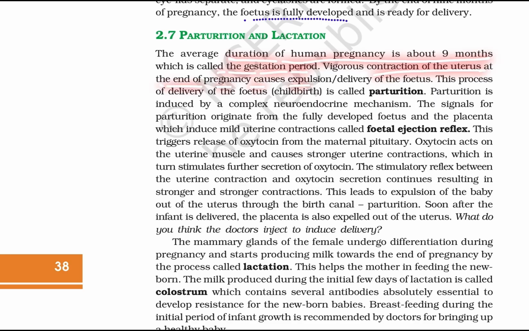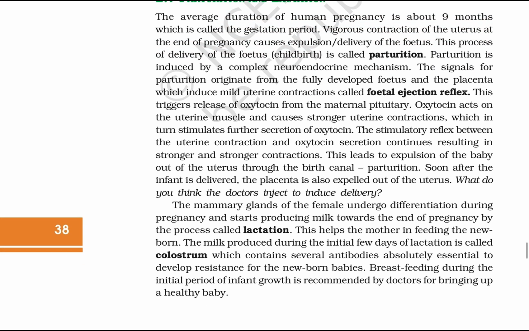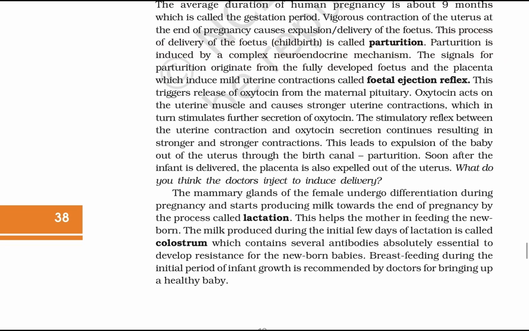The vigorous contraction of the uterus at the end of pregnancy causes expulsion of the fetus. The process of delivery of the fetus, or childbirth, is called parturition. Parturition involves a complex neuroendocrine mechanism. The signal for parturition originates from the fully developed fetus and the placenta, which produce mild uterine contractions.